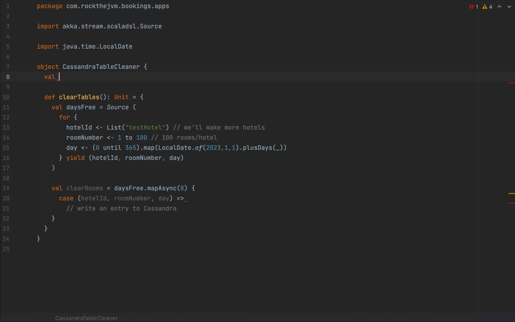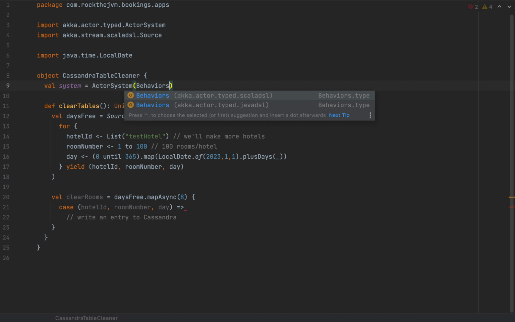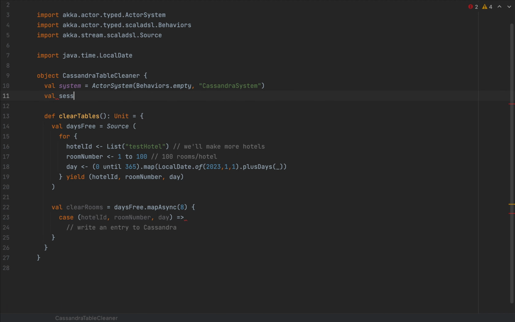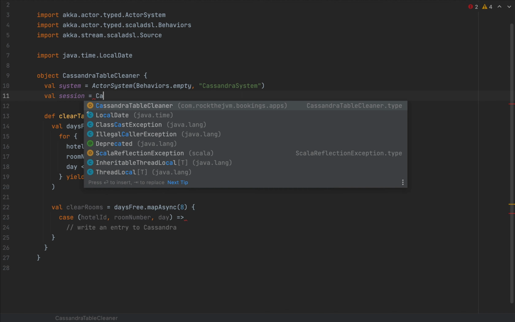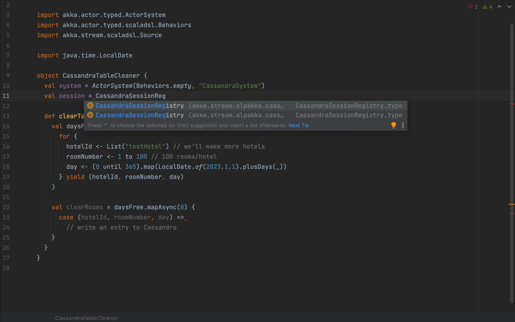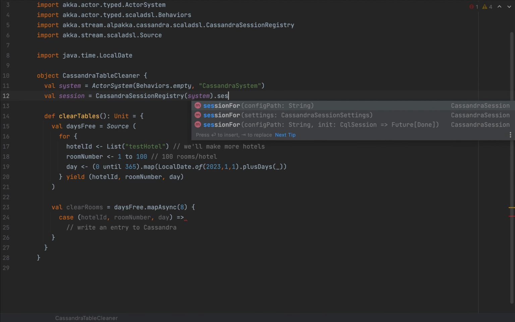I'm going to create an actor system, so system as actor system from Akka actor typed with behaviors.empty, and I'm going to call this Cassandra system. And I'm going to create a session, which is a Cassandra session that will allow me to execute queries. So I'm going to use Cassandra session registry from the Scala DSL package because otherwise we're going to have some type conflicts for that system. And I'm going to say session 4.